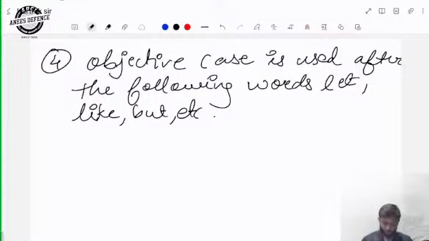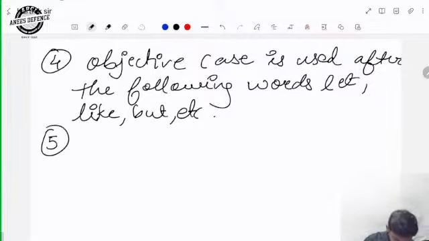Objective case is used after the following words like let, like, and but. For example, it is no one else but him. We never say "but he." It is no one else but him who has done the crime. He likes me. Here me is the objective case, not he. Let him come inside. After let, it will be "come."